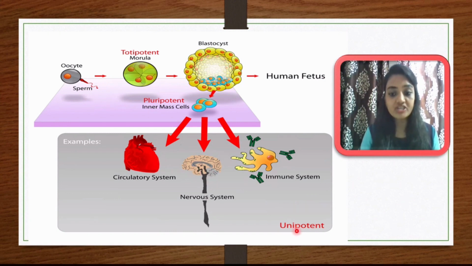Okay, as it becomes unipotent. After unipotency they cannot generate other tissues, because the work is specifically given to that particular cell, and that's why they cannot form any other tissue. But at the totipotent stage, they can form any organ. Afterward, when cell differentiation occurs, it becomes a pluripotent cell, and then they generate specific individual tissues. Only after they convert into unipotent cells are they no longer able to function as any other tissue. So totipotency is a very important phenomenon.